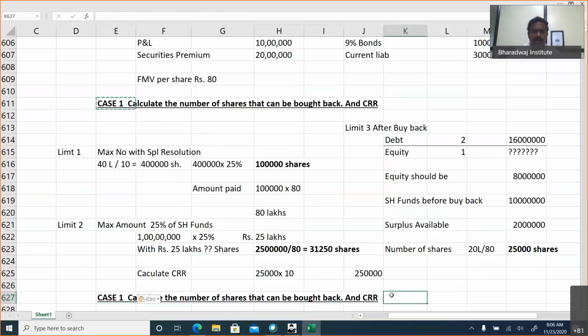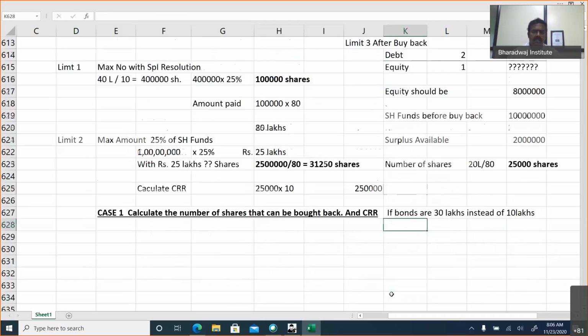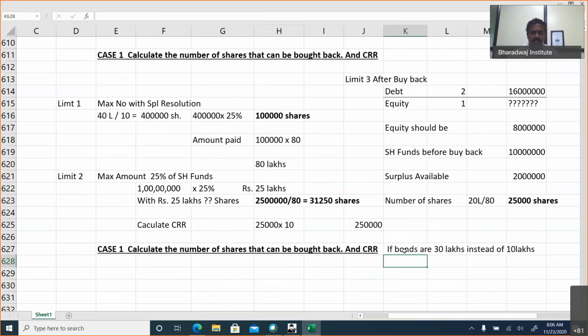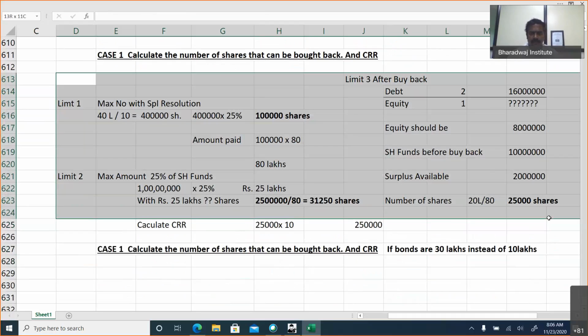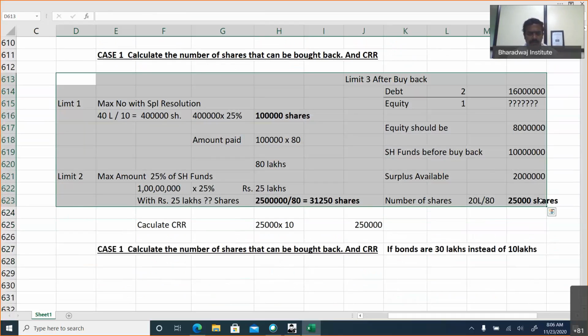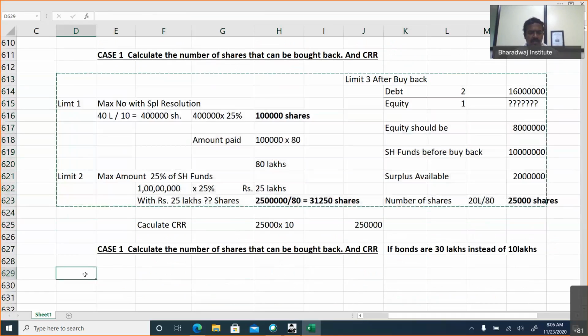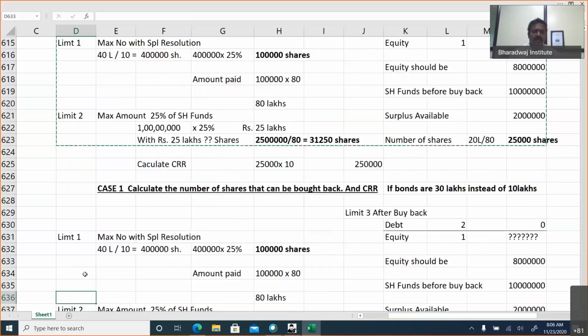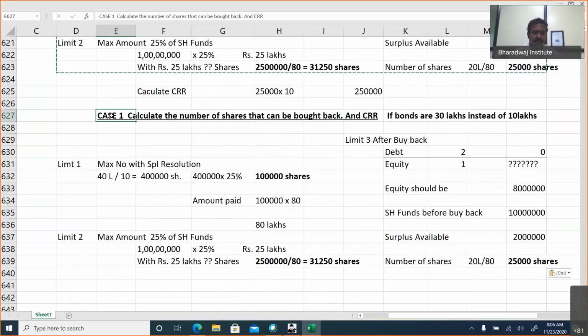Calculate the number of shares to be bought back and CRR if bonds are 30 lakhs instead of 10 lakhs. I'm just adding an if case. This is case 2. Limit 1 and 2 will be same.